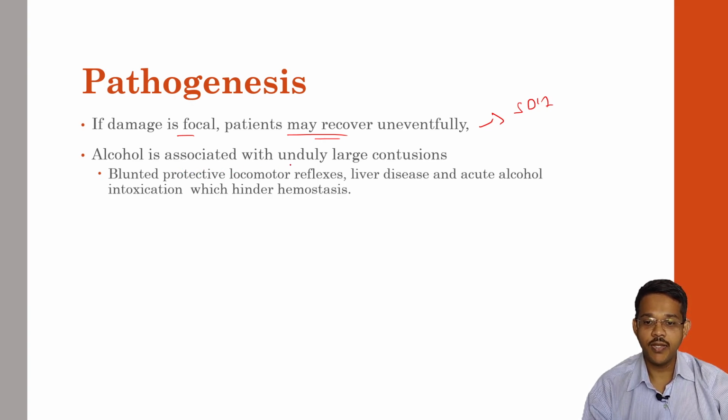Alcohol is associated with unduly large contusions since it causes blunted protective locomotor reflexes. As we know, alcohol causes incoordination of muscles, and the person is unable to move accordingly and may fall easily. In alcoholics, there is a chance of liver damage. There is also acute alcohol intoxication, which hinders hemostasis. So because of all these reasons, in alcoholics, contusions are easily formed and very large.